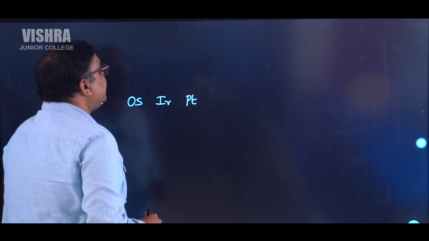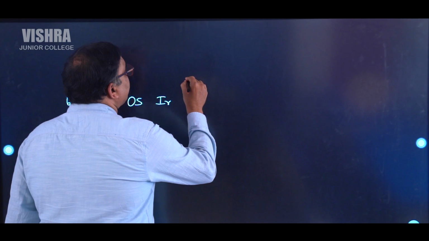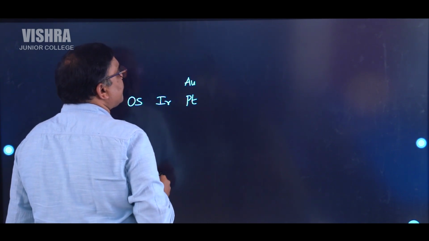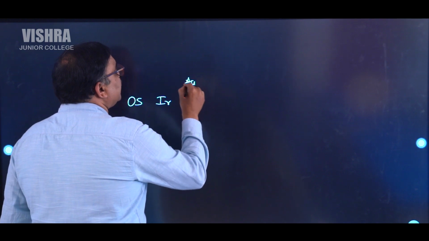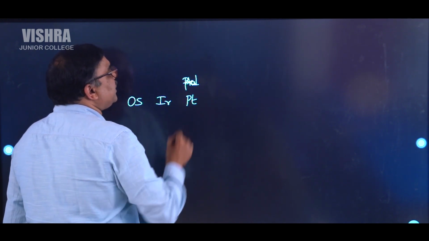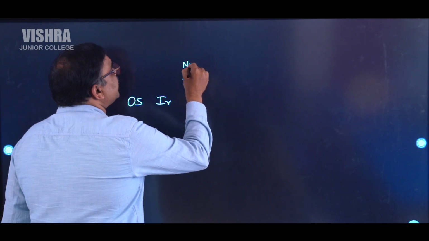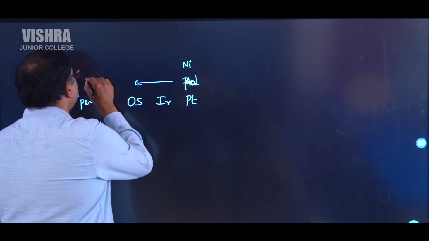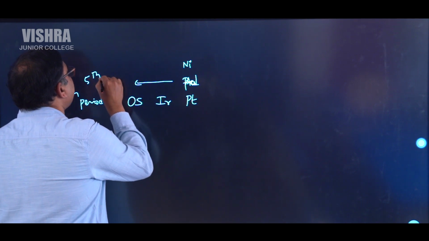Of course, here gold, here palladium will come. When palladium is coming, above palladium, of course, nickel will be up. So palladium is in the 5th period.